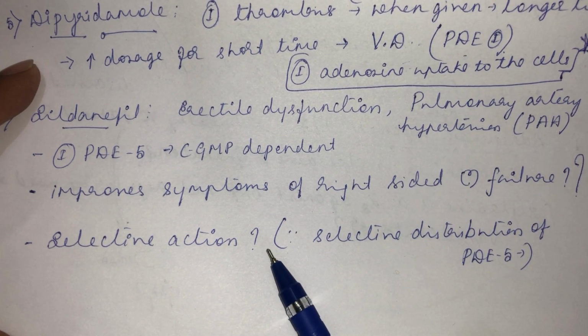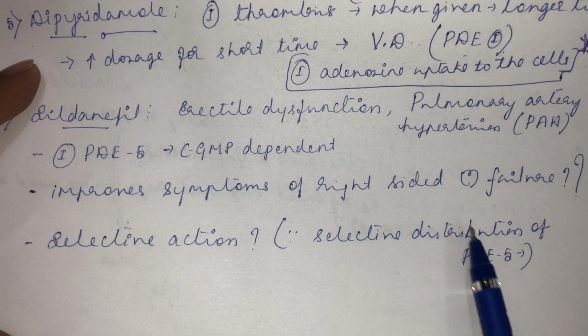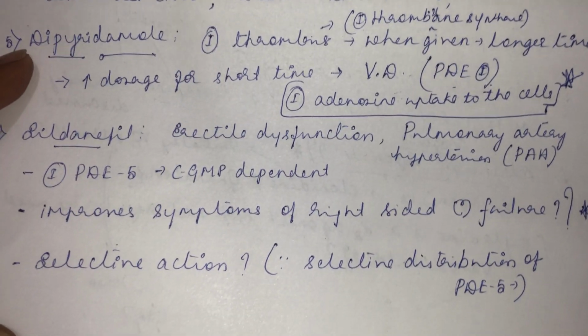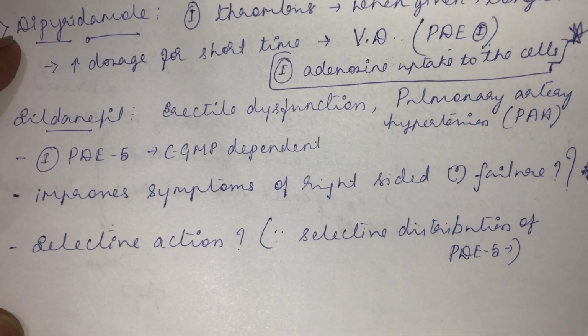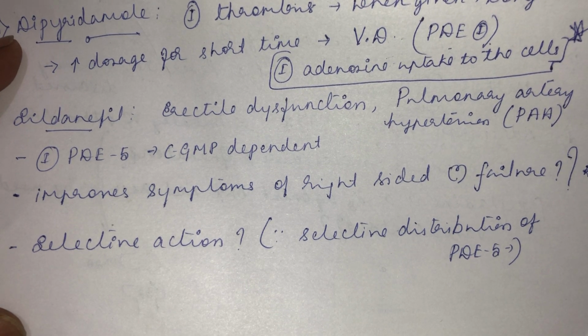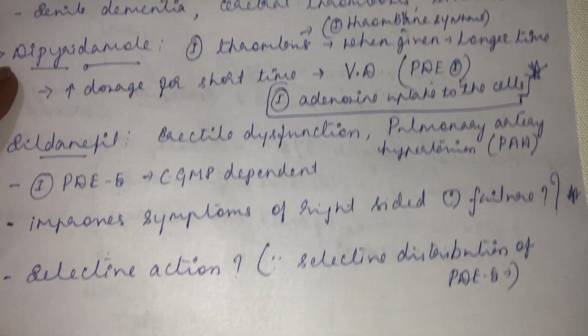And selective action. Why selective action? Because of the selective distribution of the phosphodiesterase 5 enzyme, it has selective action. It is not going to cause a generalized vasodilation in all the parts. In the selective part, it causes the vasodilation. And the next drug is moxonidine.